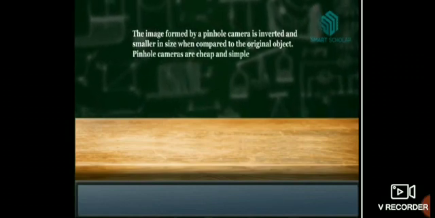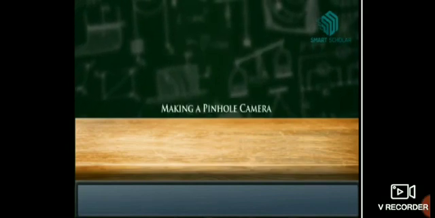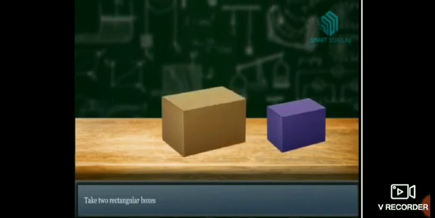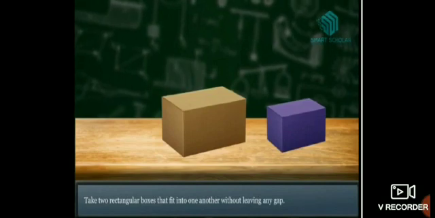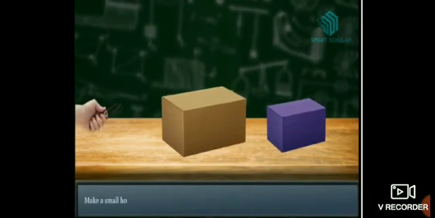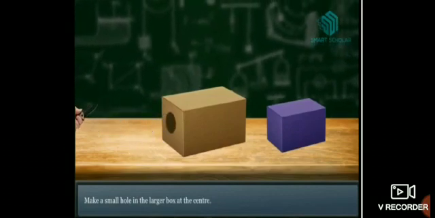Let us learn the construction and working of a pinhole camera. The image formed by a pinhole camera is inverted and smaller in size when compared to the original object. Pinhole cameras are cheap and simple to make. Let us make a pinhole camera. Take two rectangular boxes that fit into one another without leaving any gap. Make a small hole in the larger box at the center.